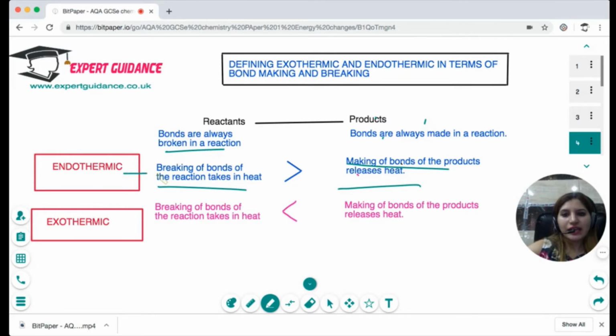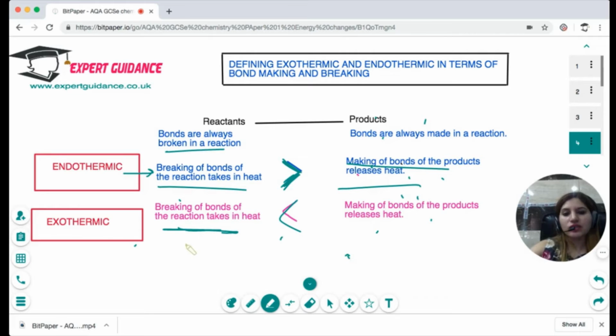Now in an endothermic reaction, which takes in heat, the breaking of the bonds takes in more heat than is released in the products when the bonds are made. In an exothermic reaction, the heat taken in by breaking the bonds of the reactants is less than the heat released by making the bonds of the products.